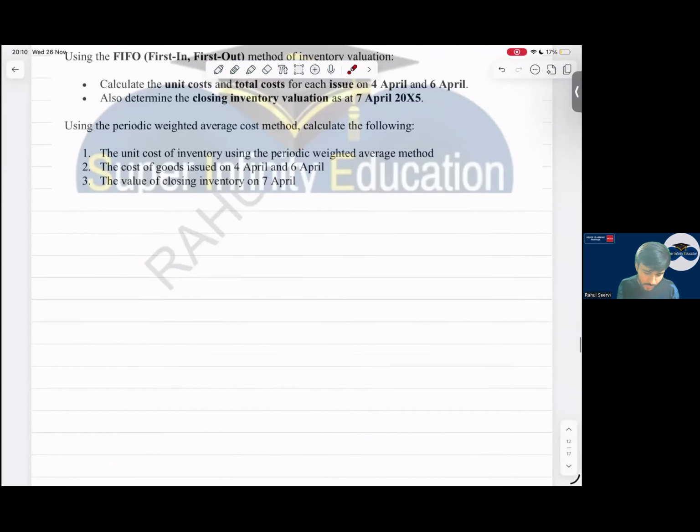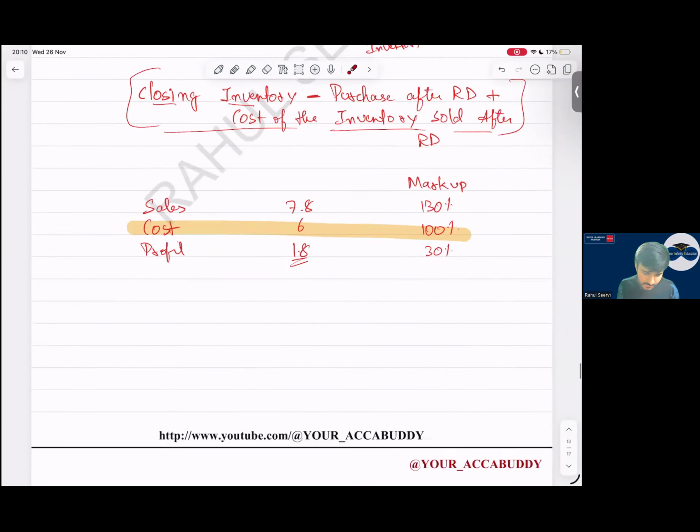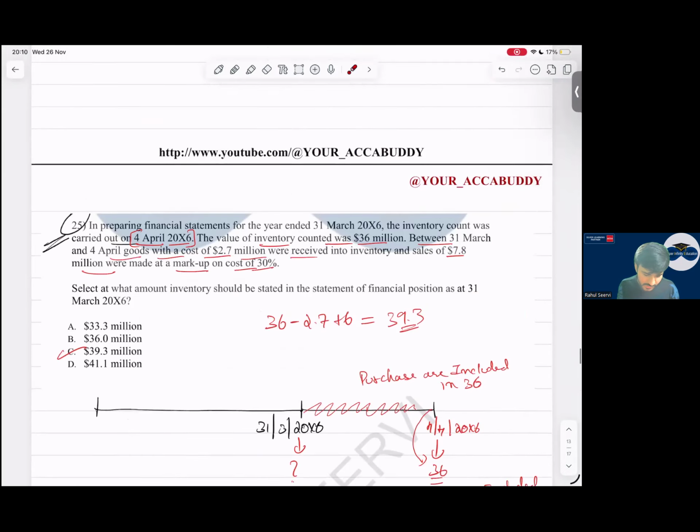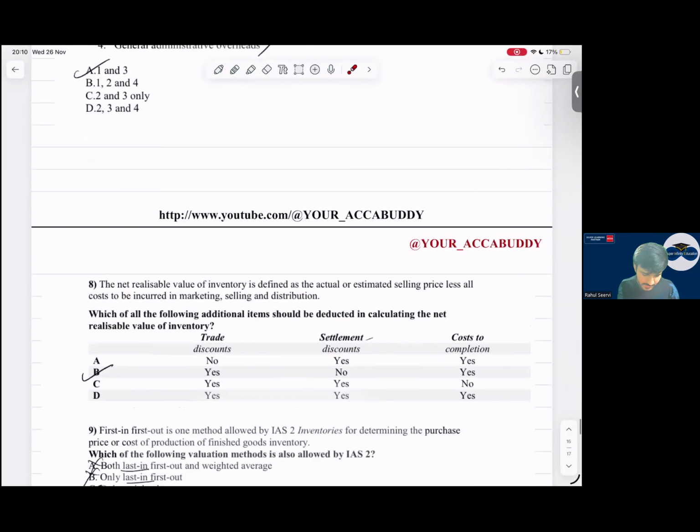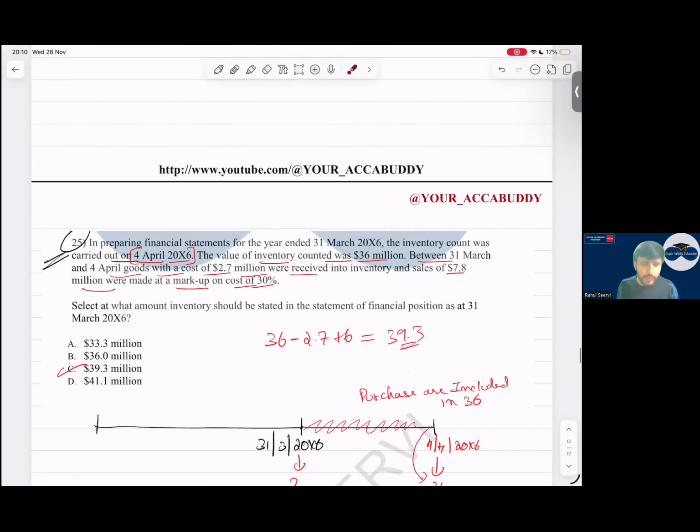Same thing you should know for opening also. Okay, with this part is done. These are the MCQs which you have done in the class. Where will you record the difference between cost and NRV in P&L?